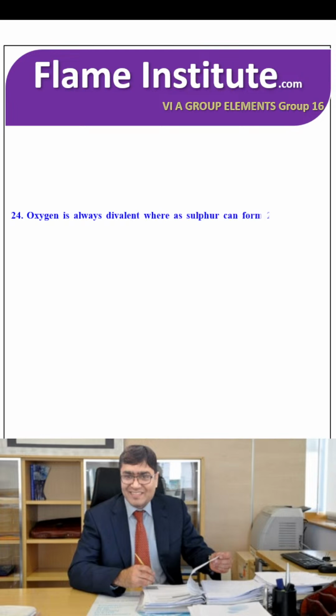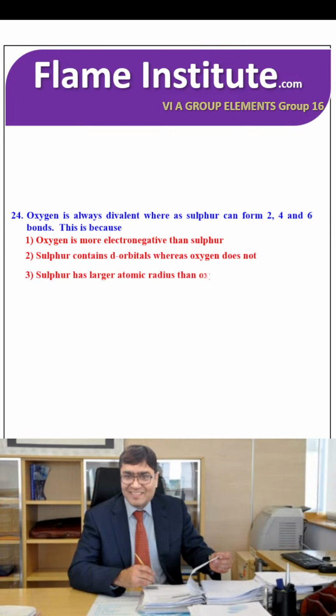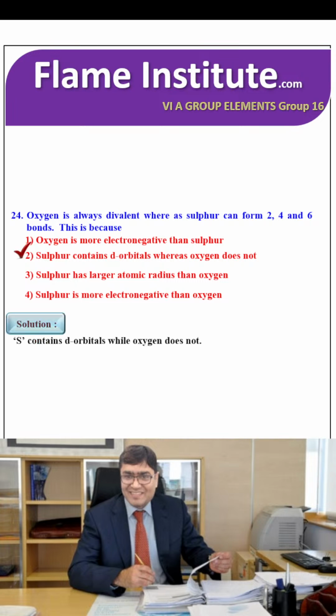Oxygen is always divalent, whereas sulfur can form 2, 4 and 6 bonds. This is because: oxygen is more electronegative than sulfur; sulfur contains d orbitals whereas oxygen does not; sulfur has larger atomic radius than oxygen; sulfur is more electronegative than oxygen. The correct option is that S contains d orbitals while oxygen does not. So the second option is the right option.